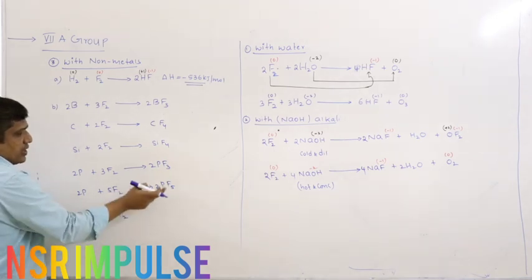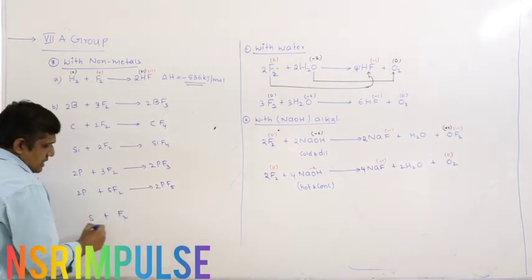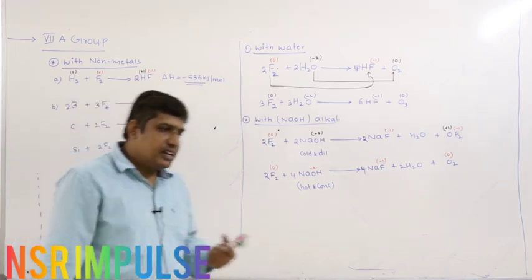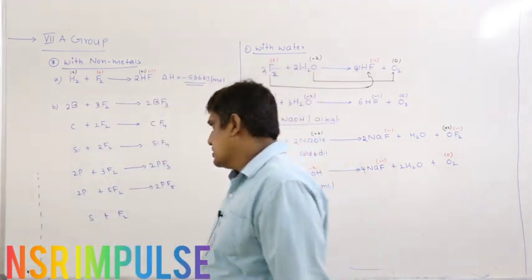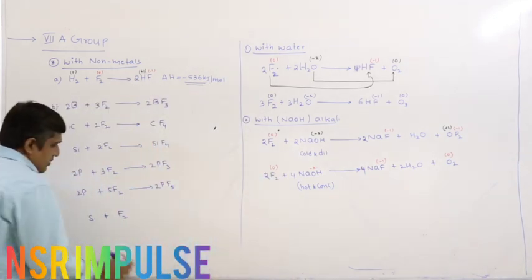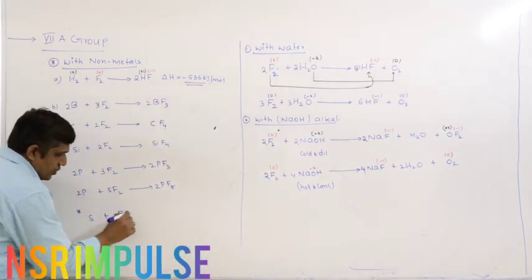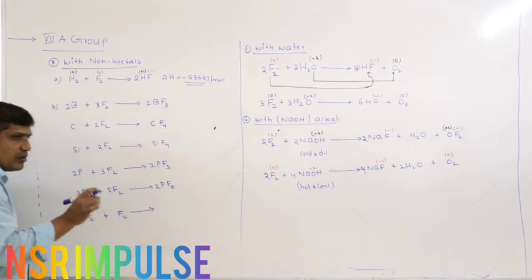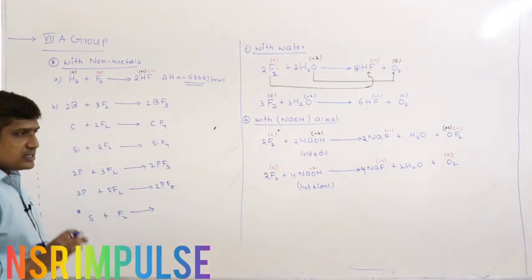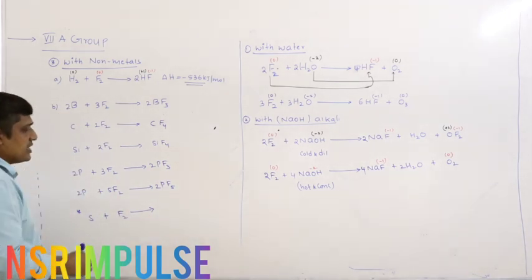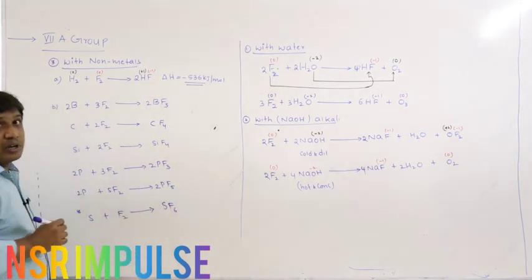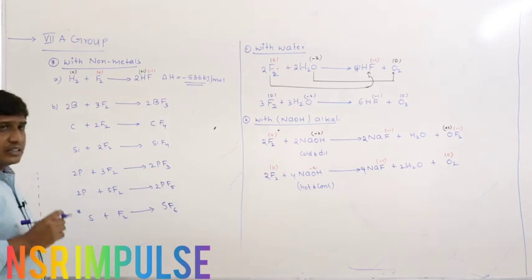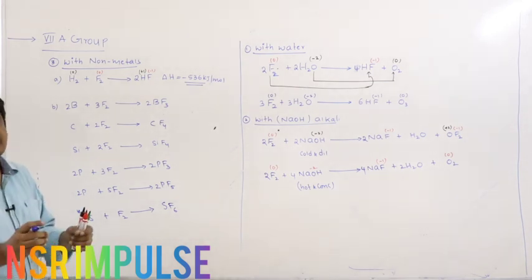Trihalides, trifluorides, pentafluorides. Sulfur forms tetrahalides, dihalides, and hexahalides. But when sulfur reacts with fluorine, the reaction cannot be stopped at tetrafluoride, right? The reason is that the hexafluoride of sulfur is highly stable. SF6 is a highly stable gas. Hence, the reaction cannot be stopped at tetrafluoride.